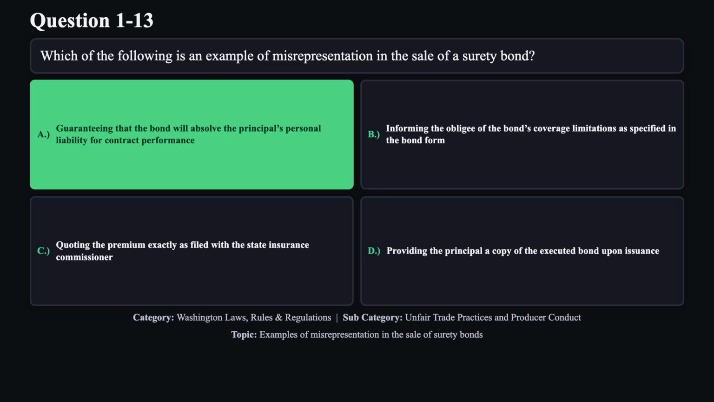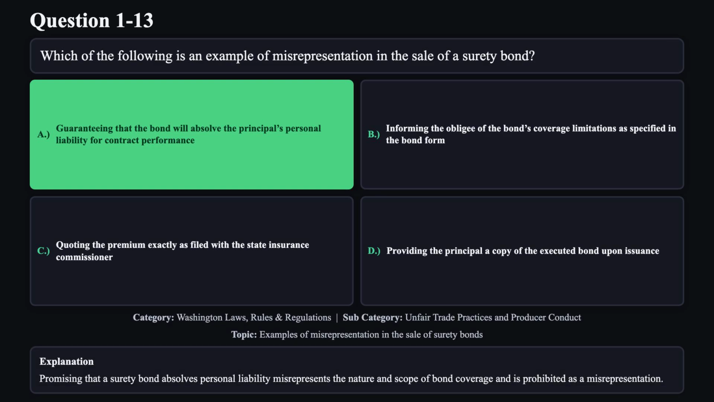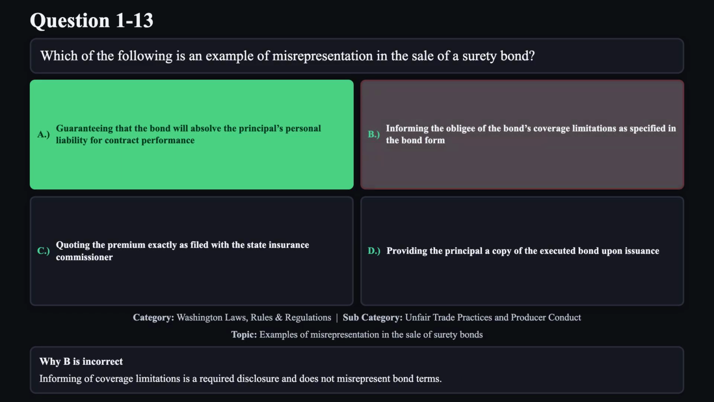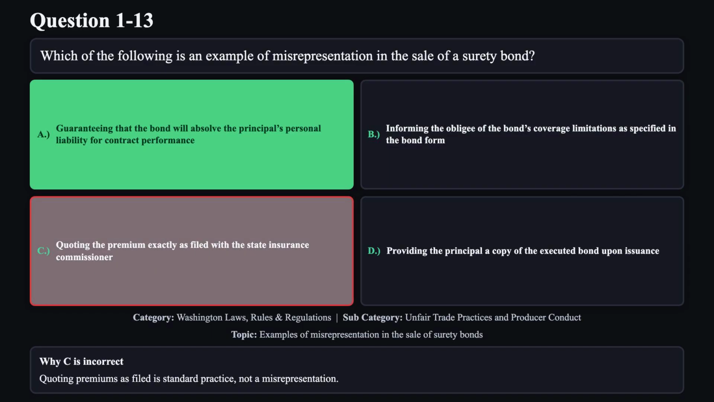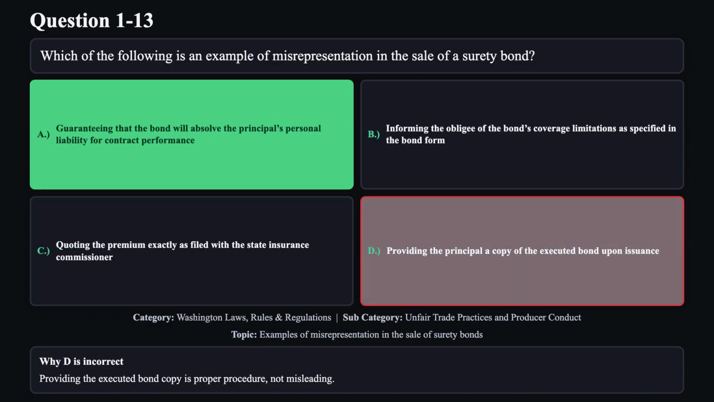The correct answer is A. Promising that a surety bond absolves personal liability misrepresents the nature and scope of bond coverage and is prohibited as a misrepresentation. Reason B is not correct. Informing of coverage limitations is a required disclosure and does not misrepresent bond terms. Reason C is not correct. Quoting premiums as filed is standard practice, not a misrepresentation. Reason D is not correct. Providing the executed bond copy is proper procedure, not misleading.